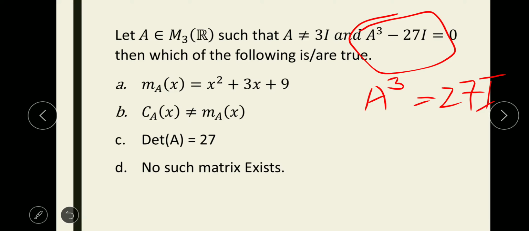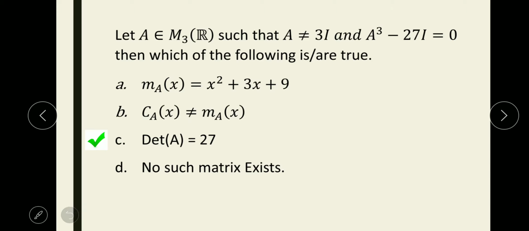What will be the determinant of 27I? 27, 27, 27 are the diagonal elements, so it will be 27³. Take the cube root on both sides. What you will get? Determinant of A is equal to 27. Let me erase whatever I have drawn. Okay, now come back to the other option.